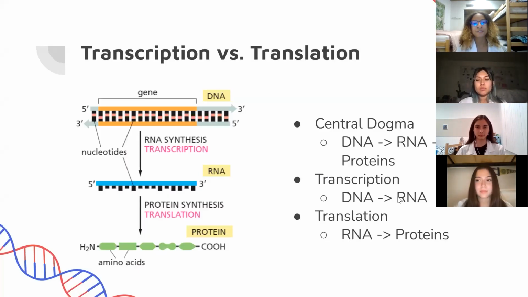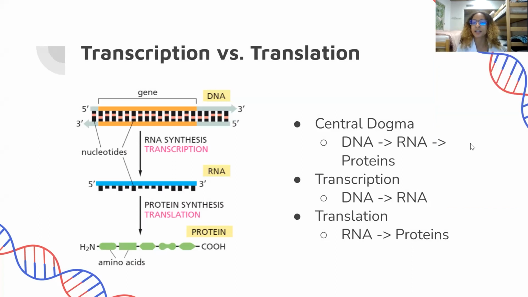To start us off for transcription versus translation, I wanted to mention the central dogma. The central dogma is the flow of genetic information to make up functional proteins. In the central dogma, it goes from DNA to RNA to proteins, and in between those steps is transcription and translation. In transcription, it goes from DNA to RNA, and in translation, it goes from RNA to proteins.